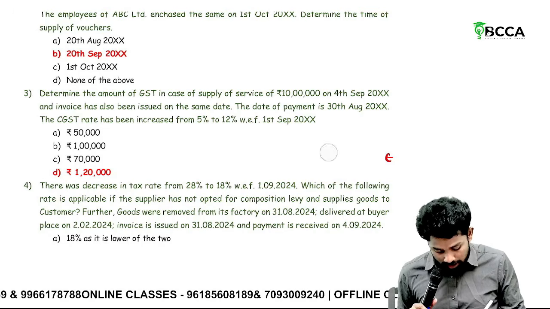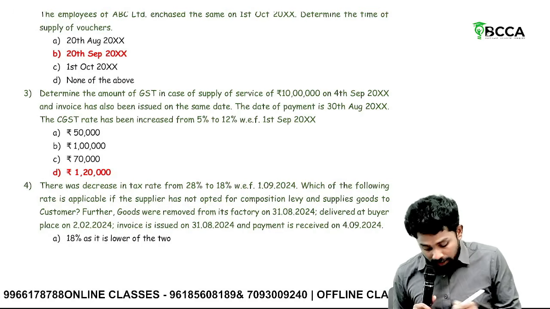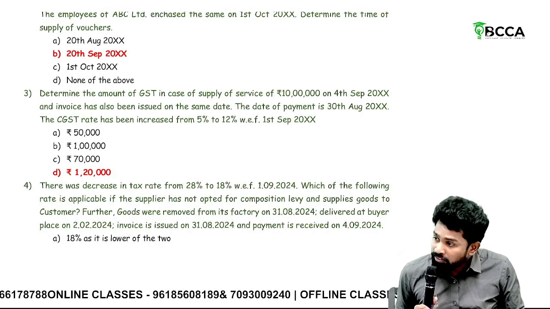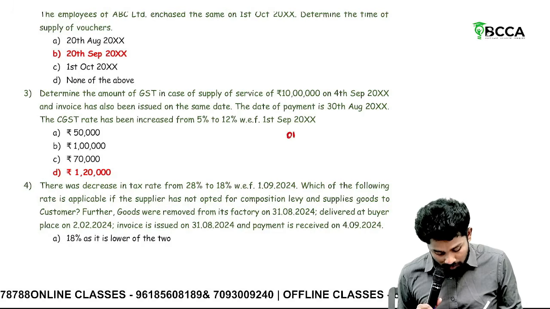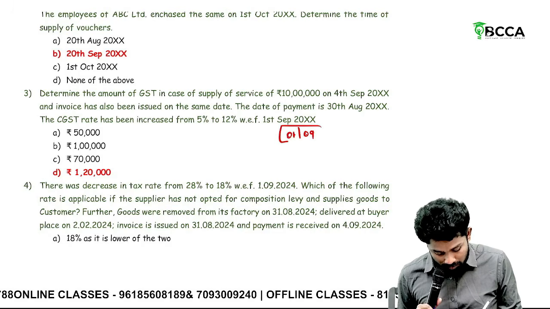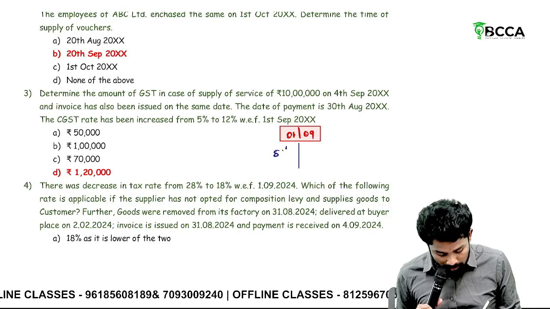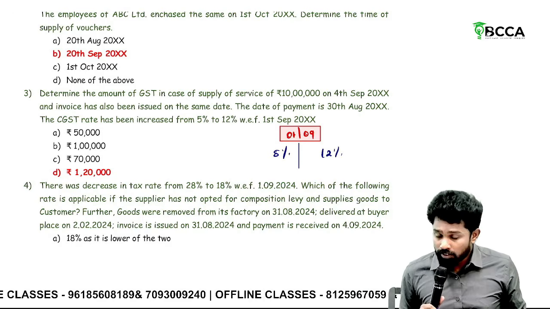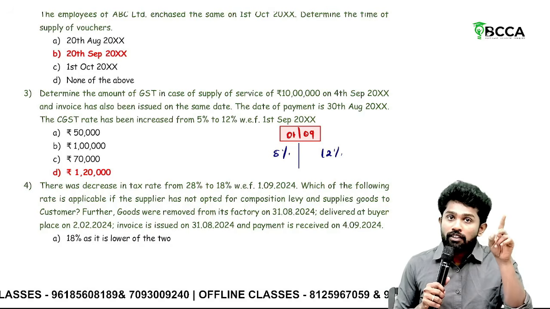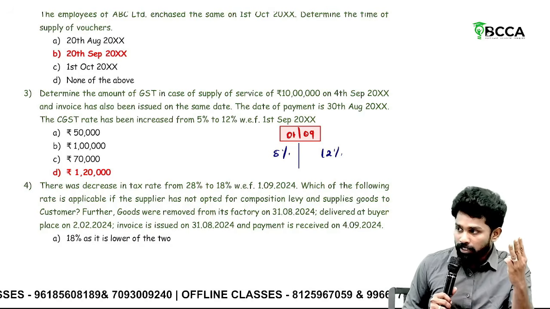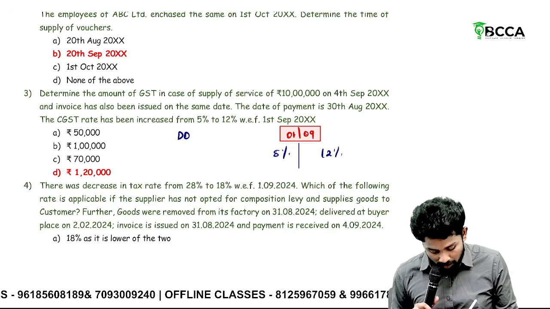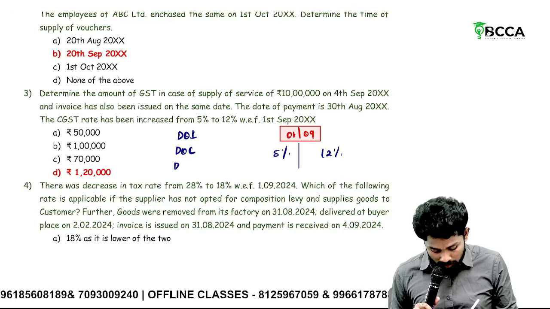Okay, sorry, sir. Here there is a change in tax rate. When there is a change in tax rate, first you take on which day the tax rate has been changed: 1st September. Before that the rate was 5%, after that 12%. Now how to decide? To decide here, there are 3 parameters: date of invoice, date of completion, date of payment.